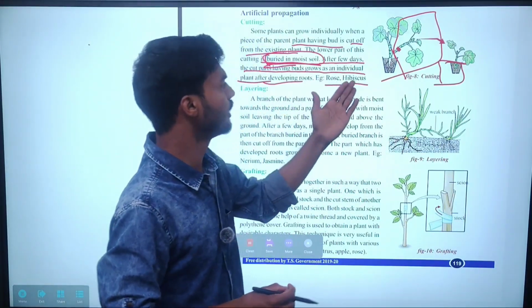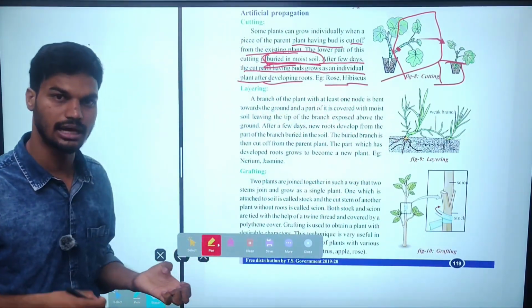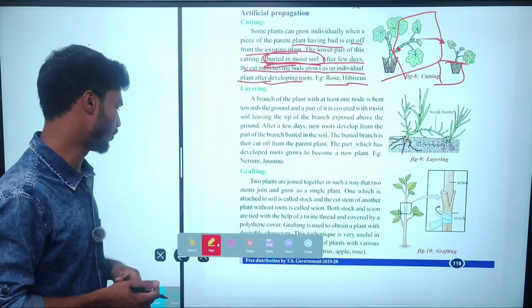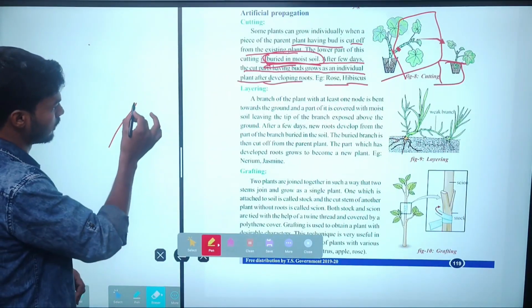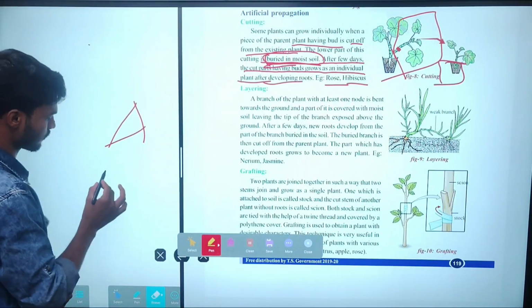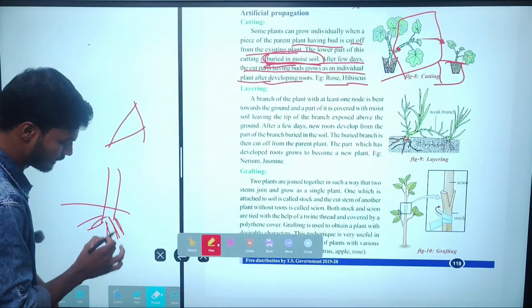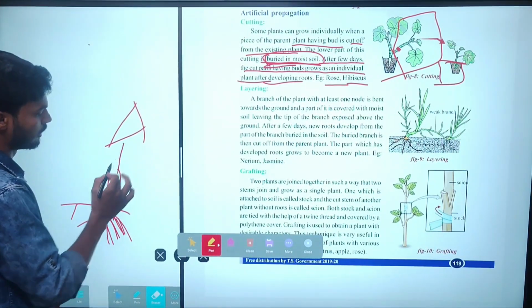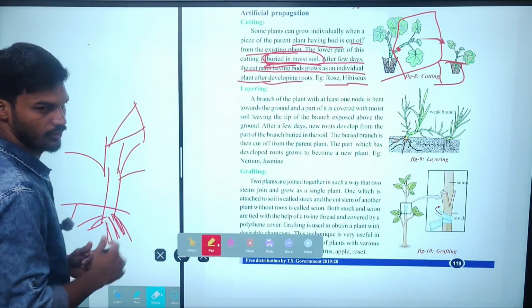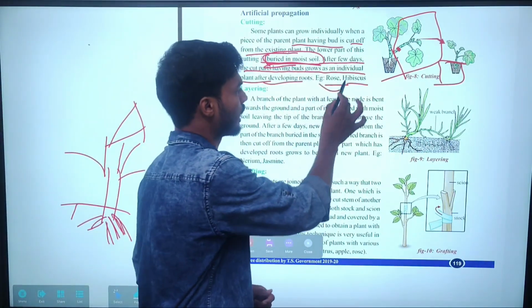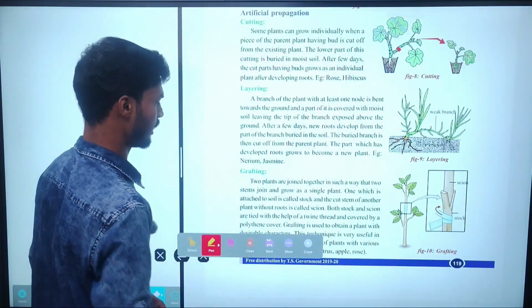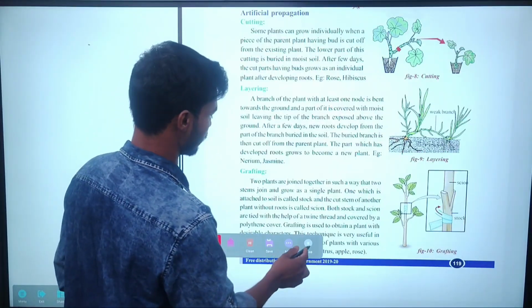After a few days, the new roots arise. After arising, the plant is able to grow. So when I cut this example, I took the stem and buried it in the soil, and the new roots arise. After arising, the plant is able to grow properly. Examples are rose and hibiscus. That is known as cutting.